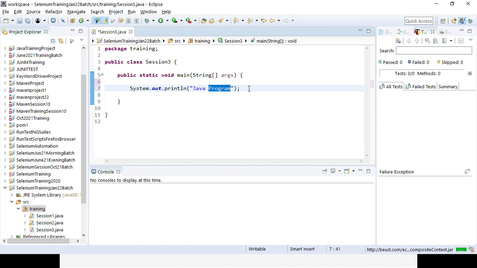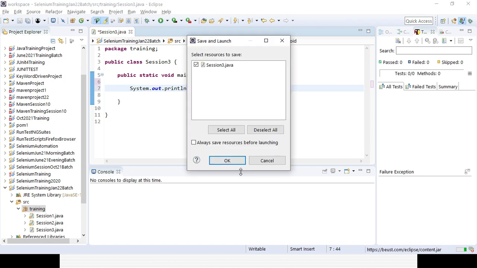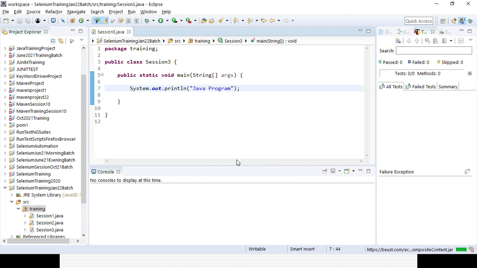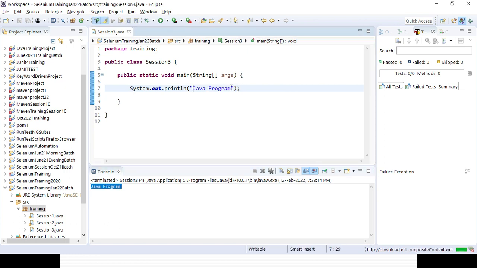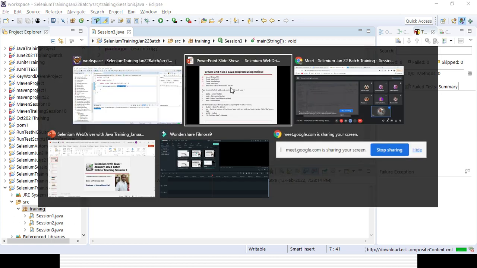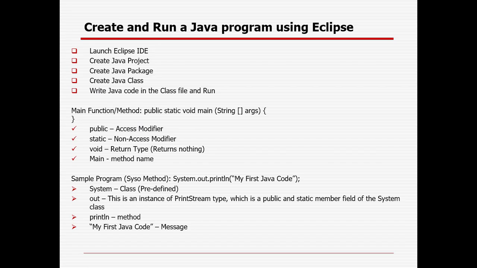Now if you run your code, the program execution, which is the class Session 3, will start from the main method, right? It will first check whether any compilation error is there or not. After that, in case there is no compilation error, it will try to execute the program, and in case of no error, it will print in the console, and the program will be a success here. You can see in the console "Java program" is coming, because that is the message we want to display in the console. So this is the importance of these two methods available in Java, which will be very, very important.